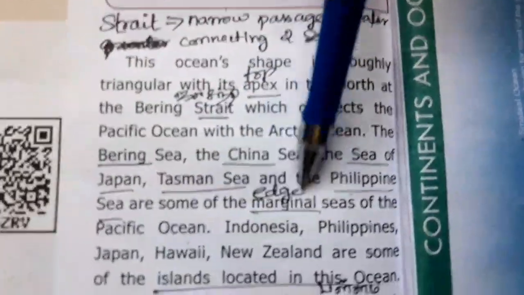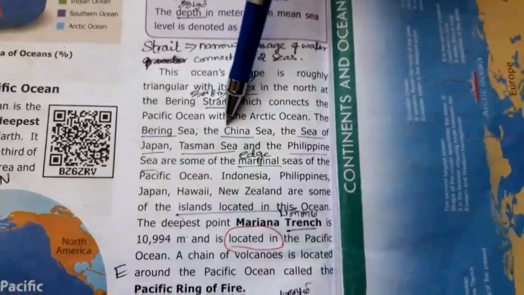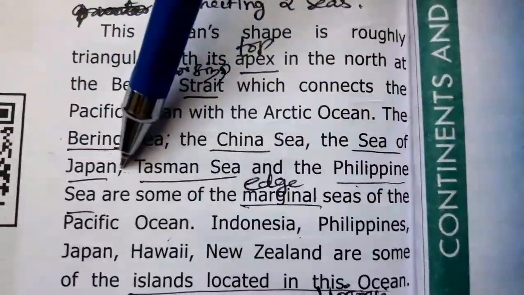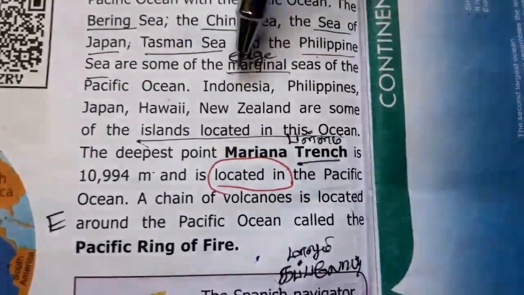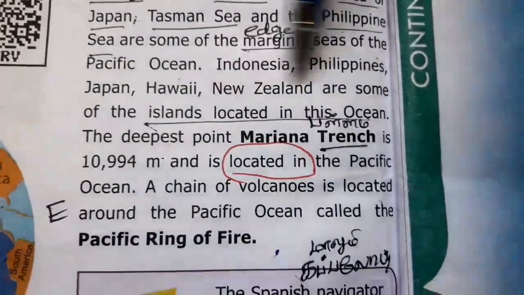Strait means a narrow passage of water connecting two seas, Jalasandhi, which connects the Pacific Ocean with the Arctic Ocean. Some of the marginal seas of this Pacific Ocean are, marginal means the border or edge, the Bering Sea, the China Sea, the Sea of Japan, Tasman Sea and the Philippine Sea. There are islands located in this Pacific Ocean. They are Indonesia, Philippines, Japan, Hawaii, New Zealand.